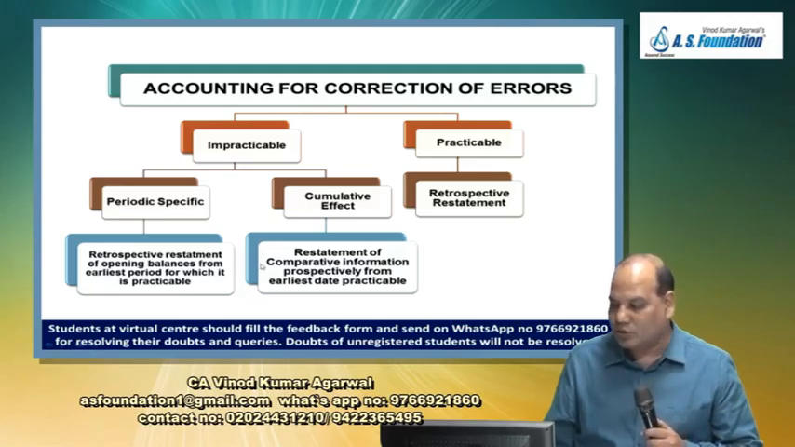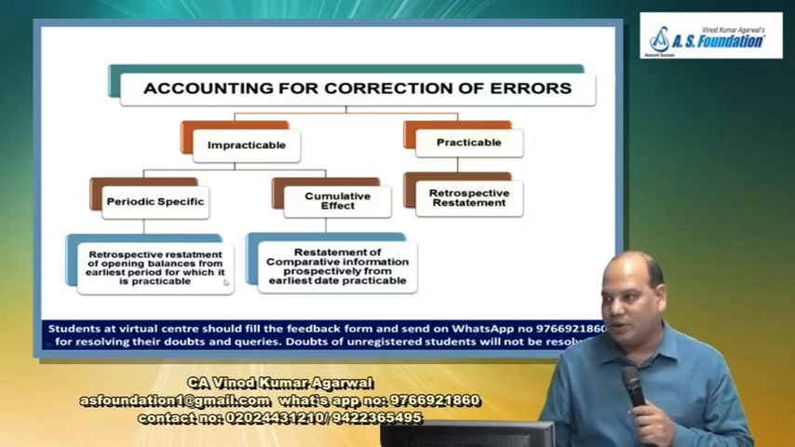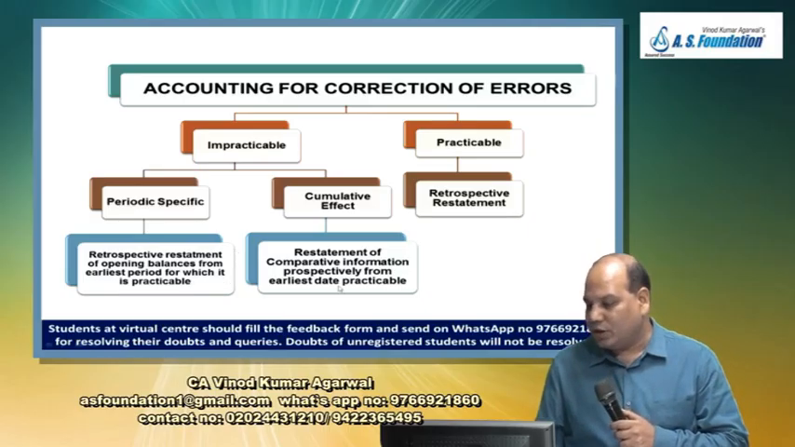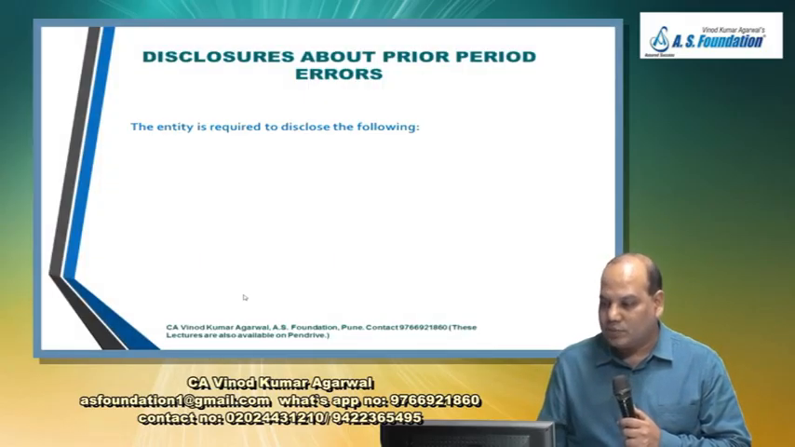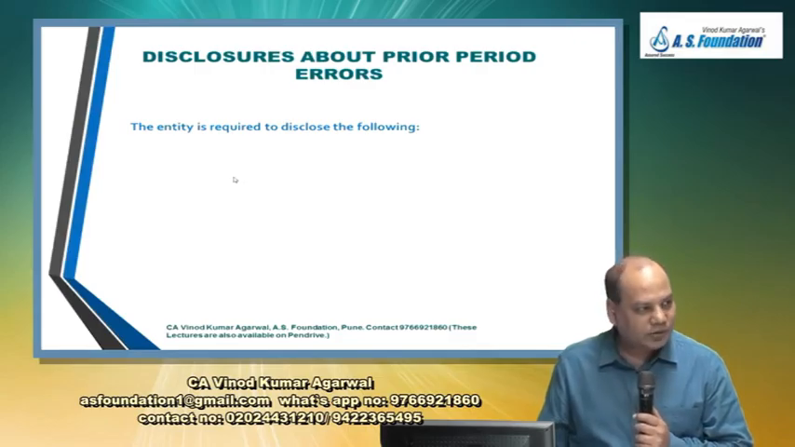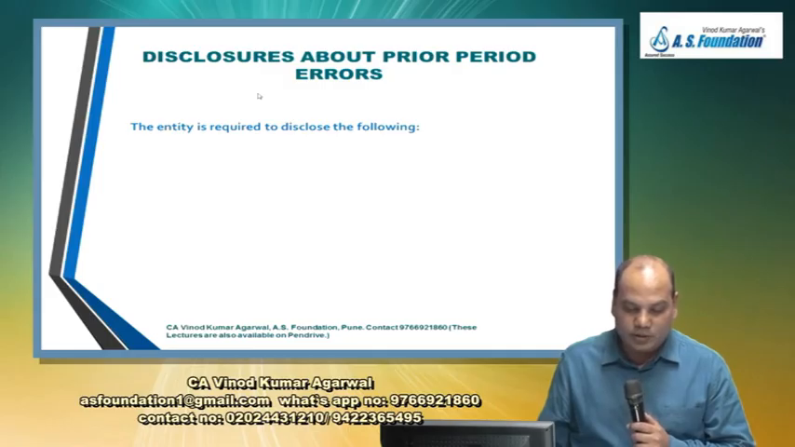Then the last choice is you have to give the effect in the current year only, prospectively. Is it right? If the earliest date is not practicable, then only you will adjust from the current year. But normally 1 or 2 years is practicable. Is it right? You have that much information with you. So this is about the treatment of correction of error. Retrospective restatement wherever practicable, and if it is not practicable, then from the earliest date practicable.